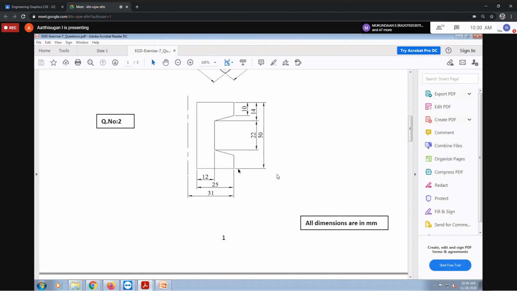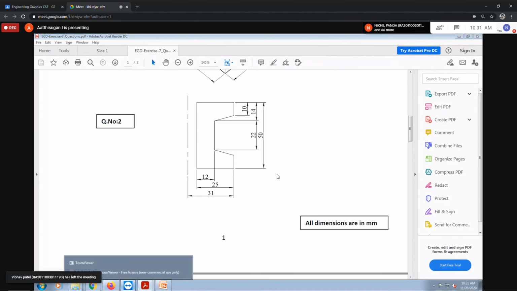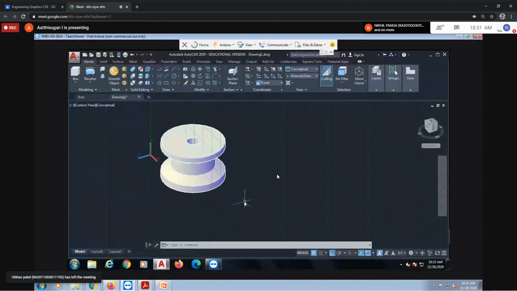Other want to draw this with the dimensions. Can I draw with the dimension, or you will be draw with the dimension your own? So you give the dimension. Sir. The time, okay, we'll take it 5 minutes, 10 minutes extra.